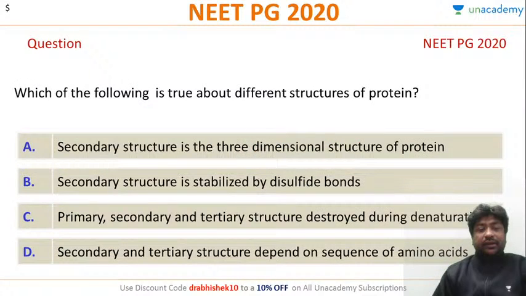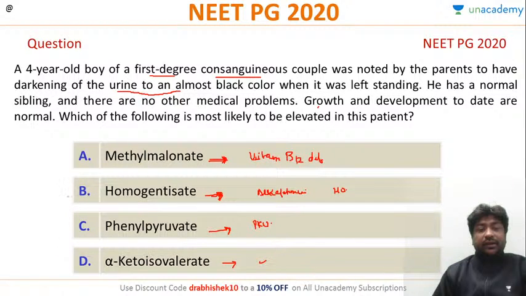So let's look at the next question. The correct answer here will be option B, homogentisate.